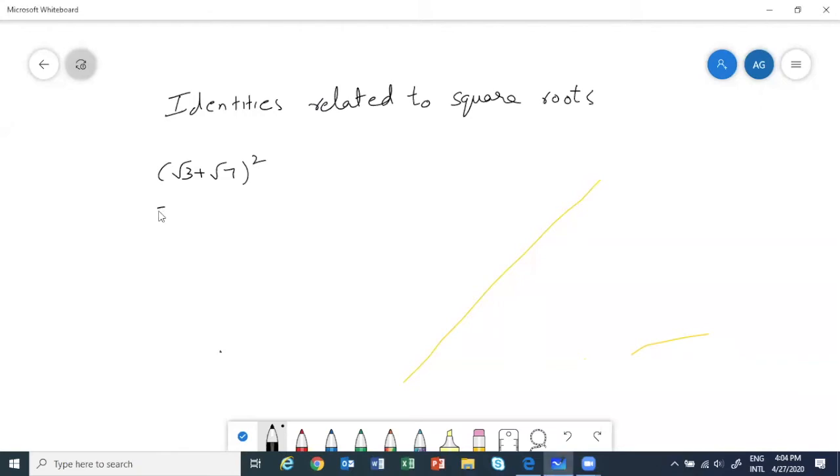We know the a plus b whole square formula. A plus b whole square is a square plus 2ab plus b square. So we'll use that formula. You'll get root 3 whole square plus 2 into root 3 into root 7 plus root 7 whole square.